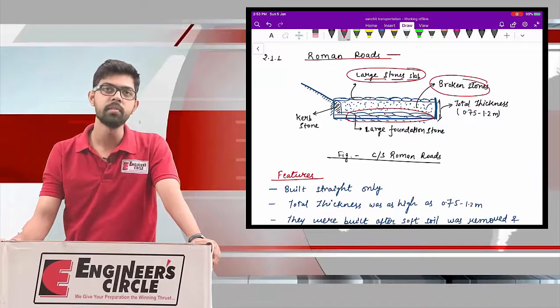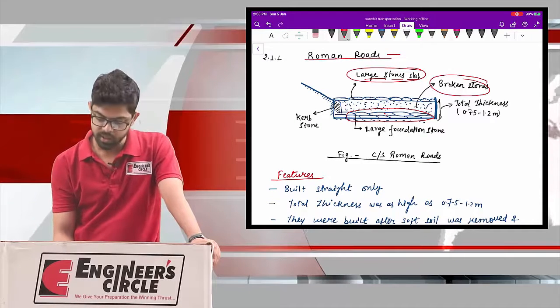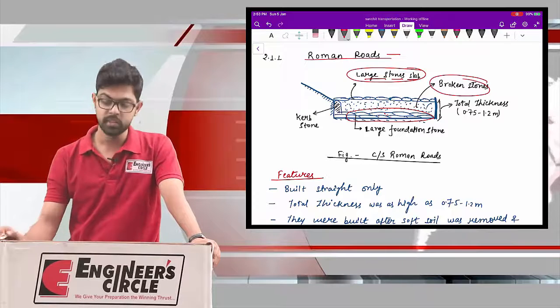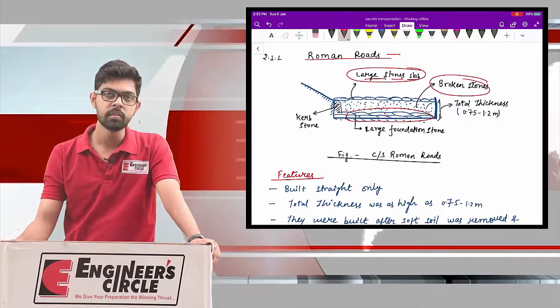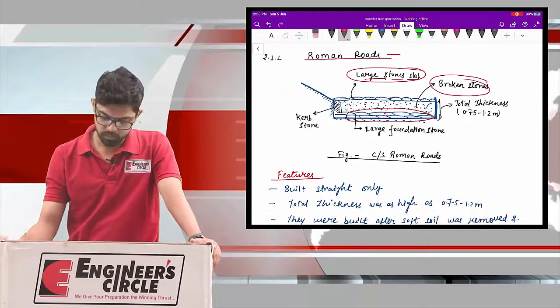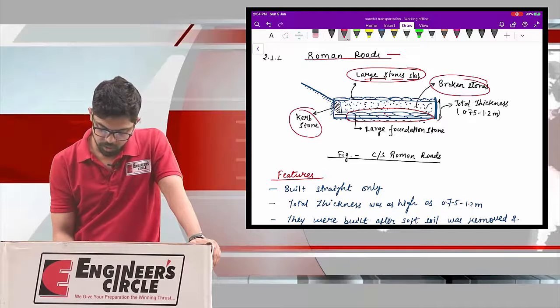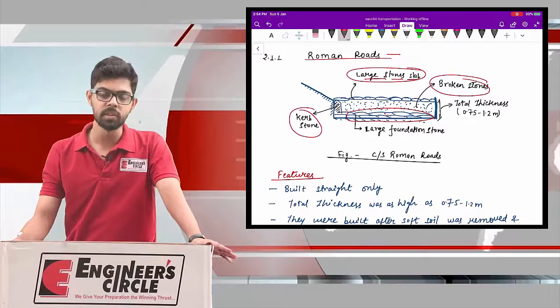So the first component will be your large size bottom stones, thereafter the broken pieces of stone, thereafter the large stone slab, which will act as your wearing course. And in order to provide lateral support to your road, we also provide the curb stone. This curb stone will be placed on the extreme end of the road.